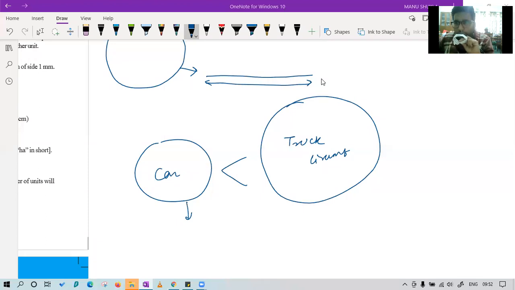Sir, then what is the value of one revolution? Simple question. That is, I'm telling you, Ellen: one revolution is actually the circumference of this circle. That's it. If you cut open the tire, you will get to know that this is the length covered in one revolution. And that is why the truck covers more distance in one revolution of the tire than the car, because of the difference in radius. So you all got the concept.